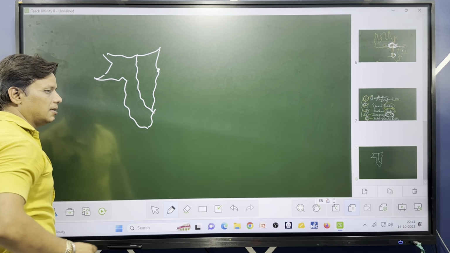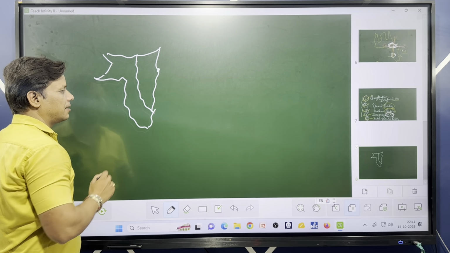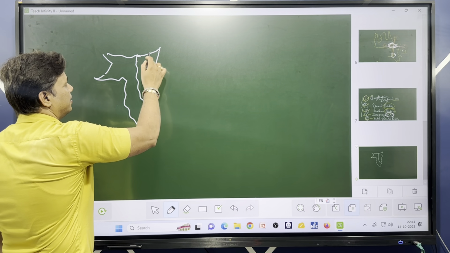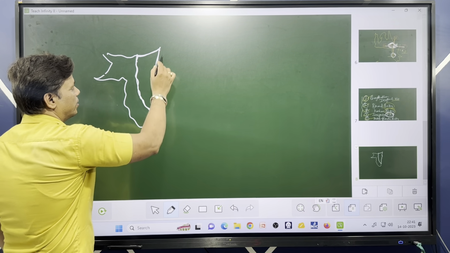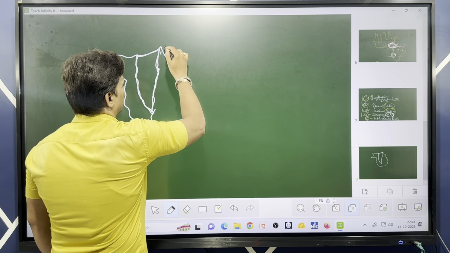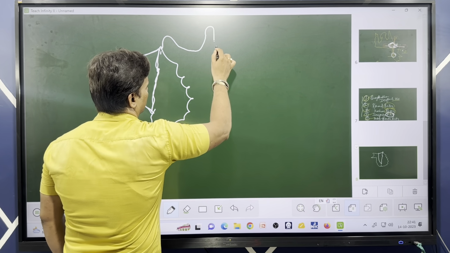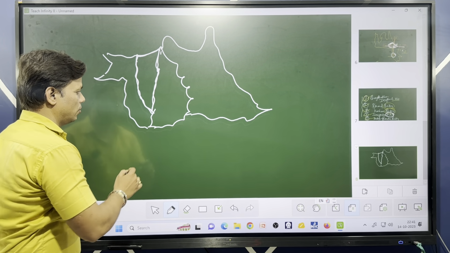Okay, this is your Mahendragarh area and Korea. Now that has become separated, this Korea, and this is Surajpur, and here is Balrampur.